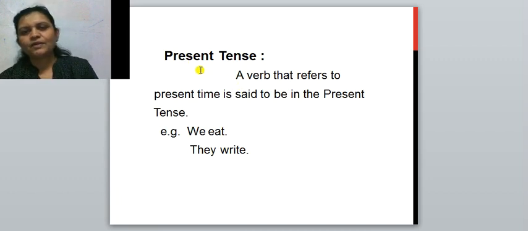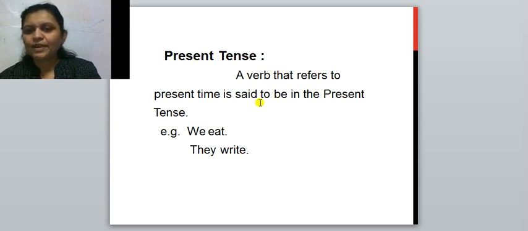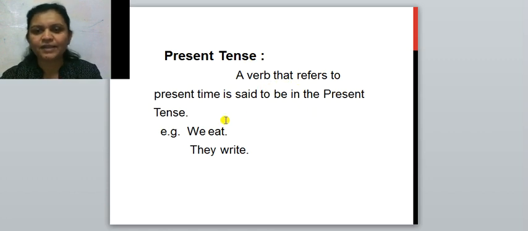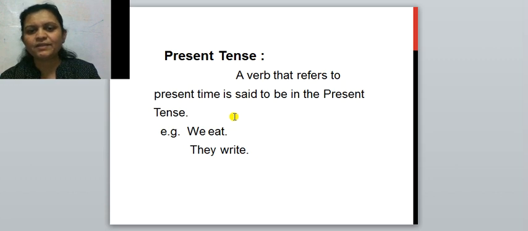Now see, present tense means what? In present tense, the verb refers to the present time. And when a verb refers to the present time, it is said that it is in the present tense.